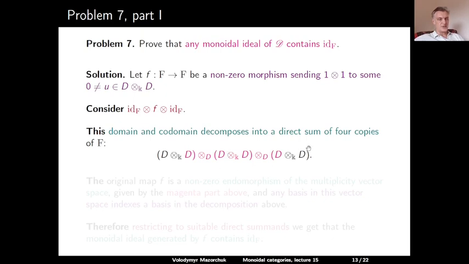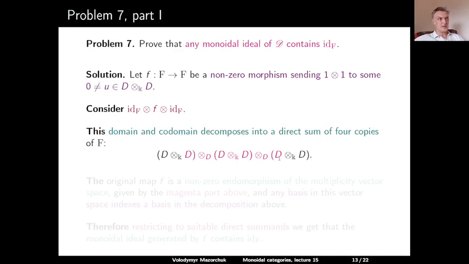All this composition decomposes into 4 copies of F. So it's F plus F plus F plus F, where the left part of F comes from this D, the right part of F comes from this D, and then we have the multiplicity space here in the middle between the tensor over k here and the tensor over k here. And this multiplicity space is 4-dimensional.